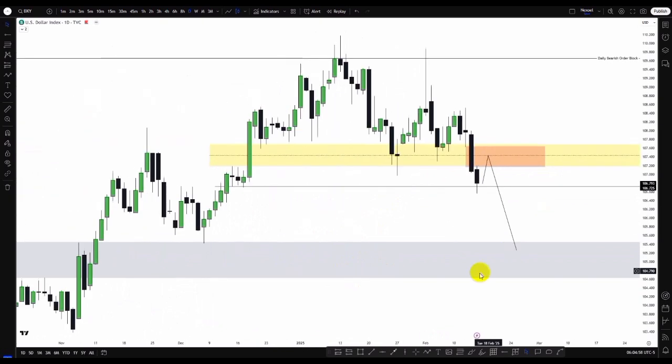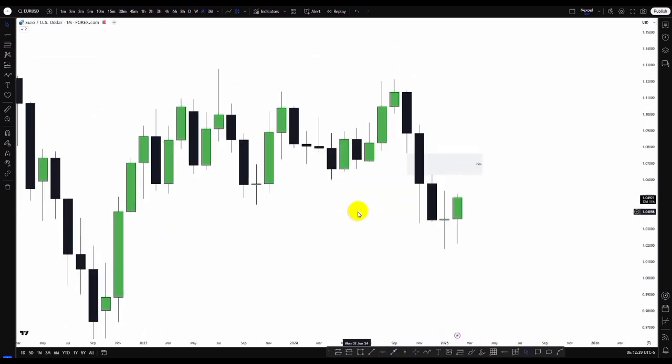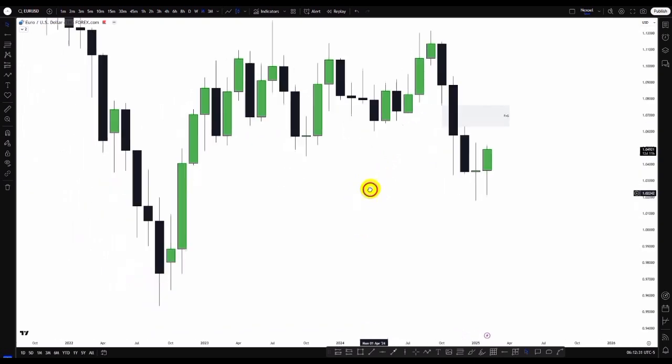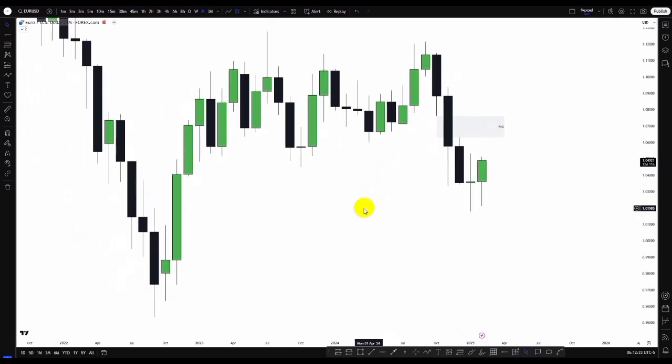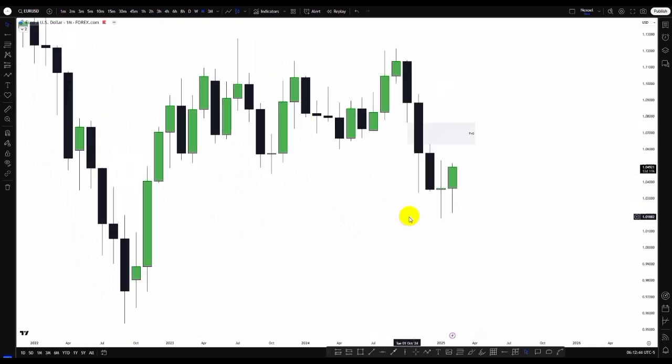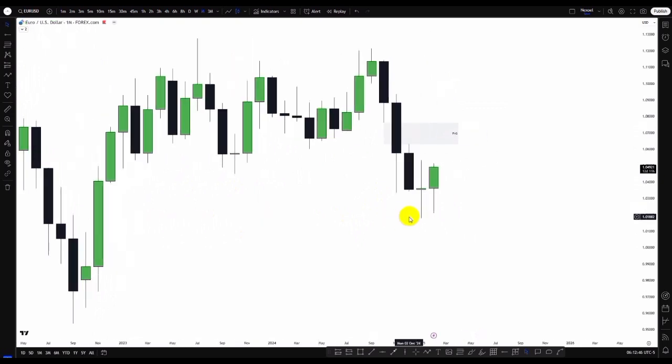So let's check out the Euro USD pair. This is Euro USD and this is the monthly time frame. So, you know, a couple of weeks and the past months, we were calling our attention to this fair value gap, and we can see how price dropped to the downside into the fair value gap. And what we can see is just like the dollar index took out the buy side liquidity and then framed indecision candle and gave us bearish impulse to the downside.